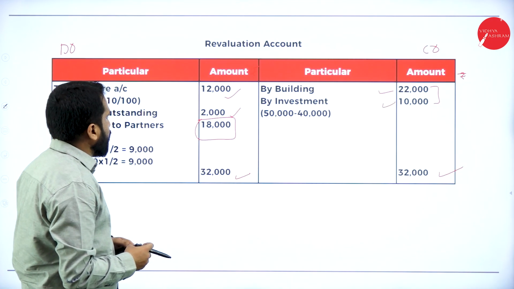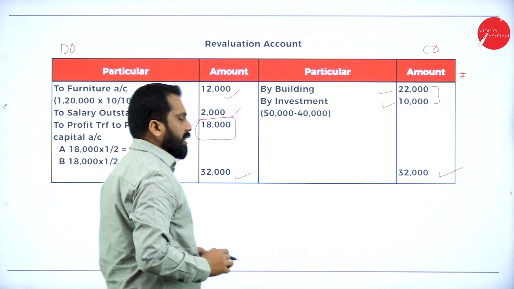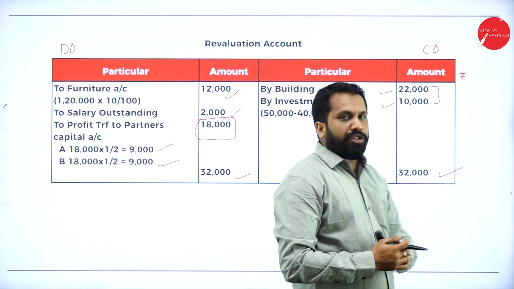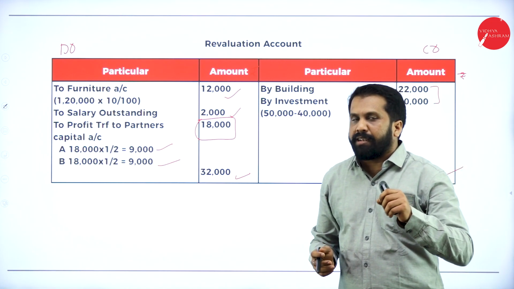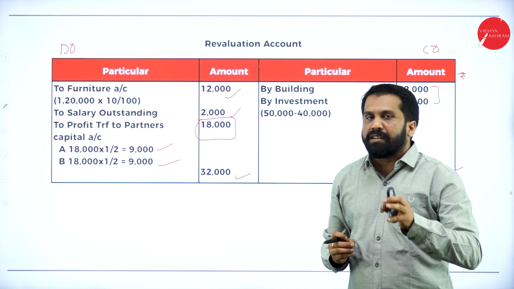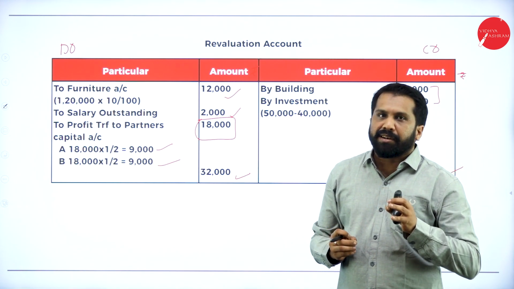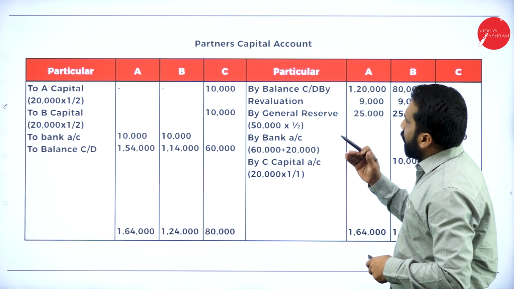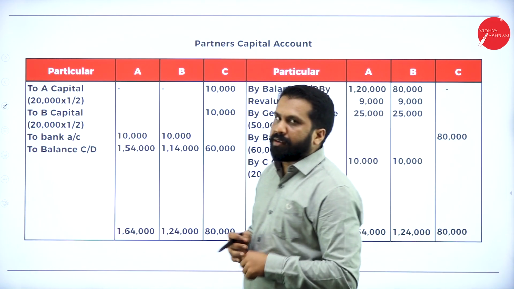Equal. So it will be what? 9,000 and 9,000. Remember, in the question paper, they have not mentioned any ratio. We have to assume that the partners share their profit and losses equally. Now, after revaluation, what is the next one?